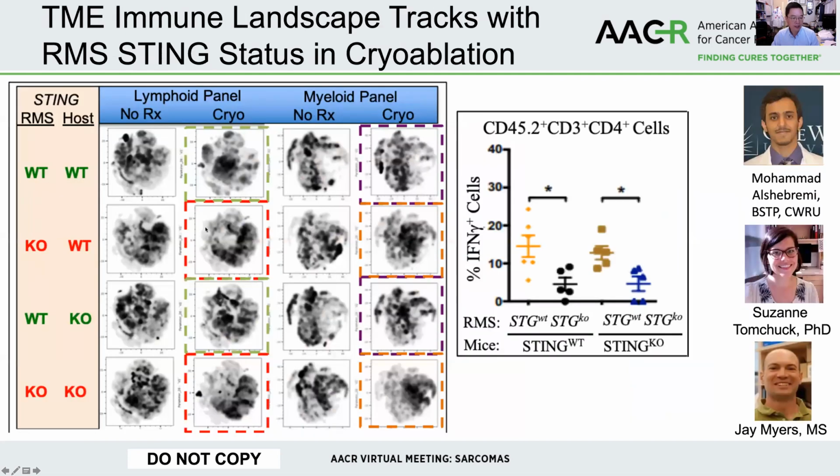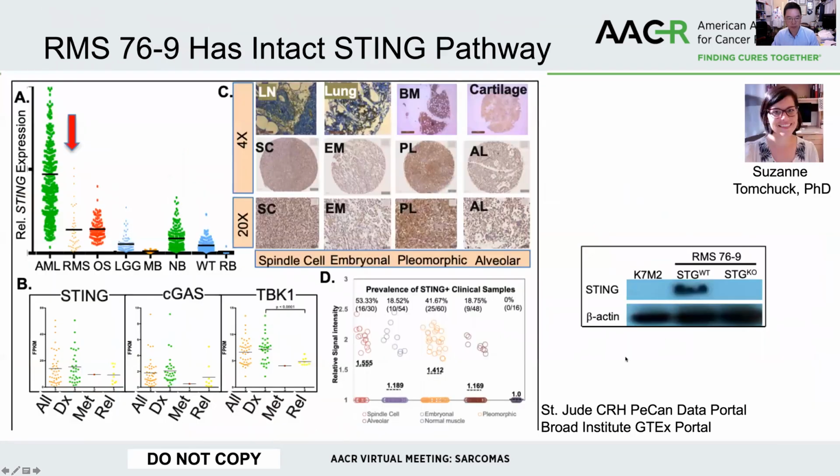And surprisingly, same thing too, in the high dimensional t-SNE analysis, it shows that following cryoablation, both lymphoid and myeloid environment demonstrate very similar immune landscape, whether or not the host has STING, but it's solely determined on whether the STING is present or absent on the tumor cells. And this goes to show you some confirmation of T cell subsets in terms of interferon gamma production.